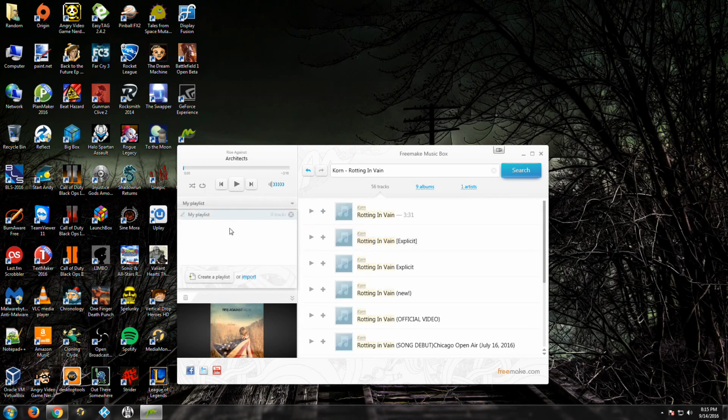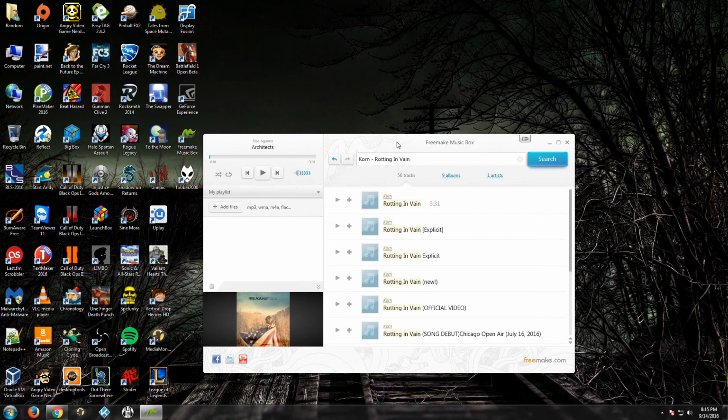But you can add playlists. You can import songs from your computer. So you can essentially use this as a media player if you wanted to. I mean, I wouldn't, but you can make playlists. You can keep the songs on the playlist, so it's not like you can listen to it once and it's gone. It's there. So it's a nice way to listen to music and not have to essentially pay for it. You can't download it, which again, like I said, if you like them that much and you love the album and it's on repeat constantly, go buy the damn thing. I mean, you can't be that broke.